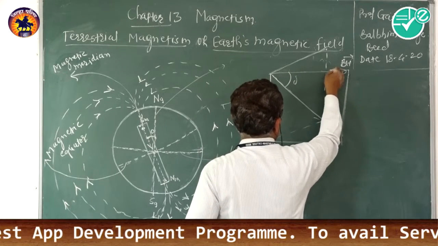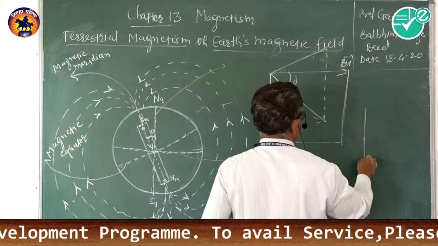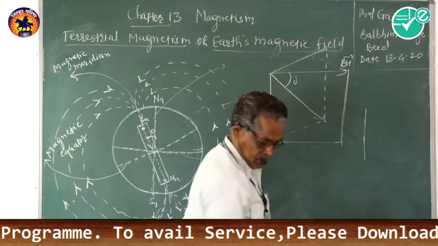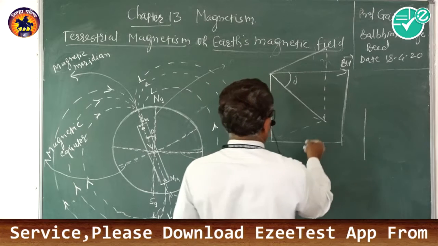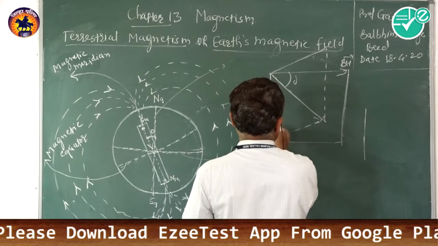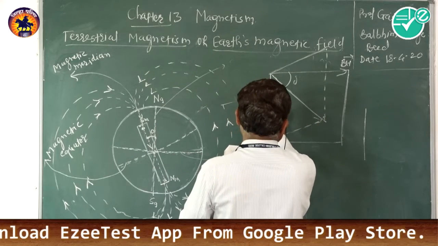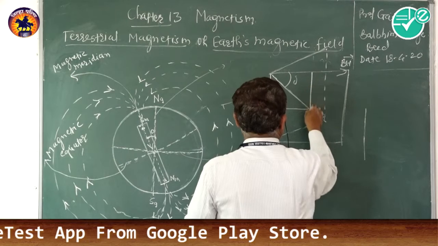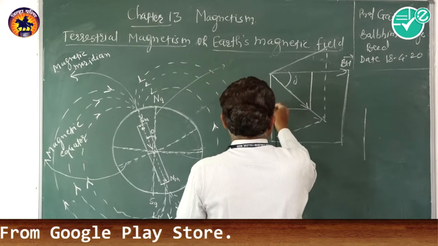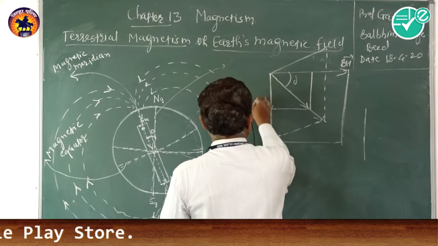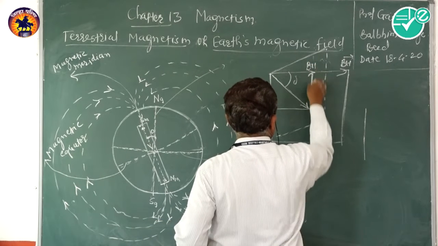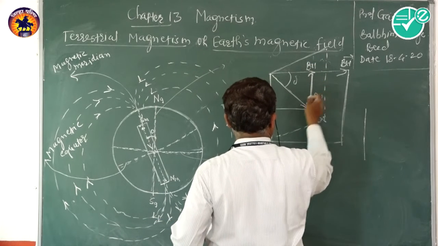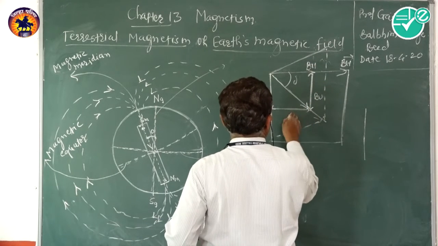Now this is the horizontal component. Now this figure can be further resolved. This is the vertical component BV. This is the horizontal component BH. Therefore, this is also BV and this is also BH.